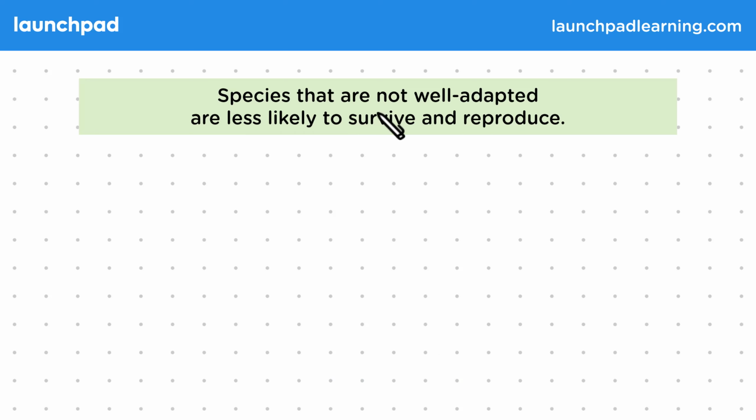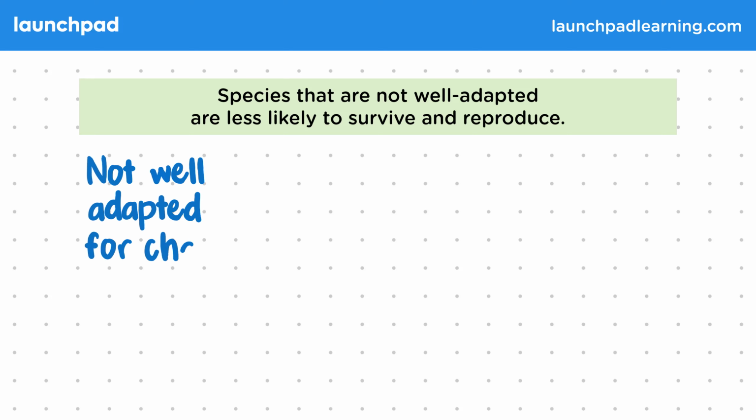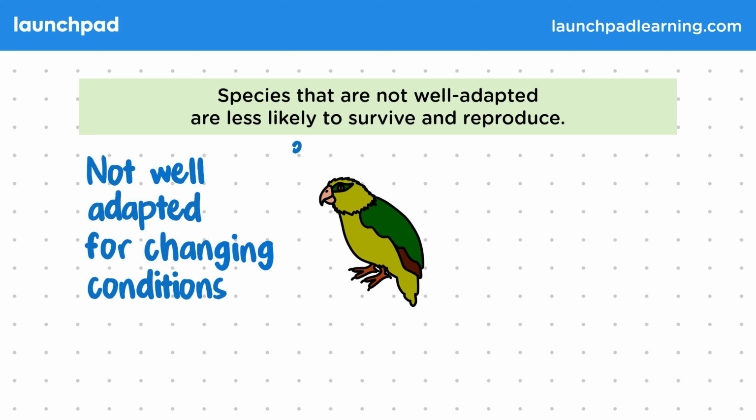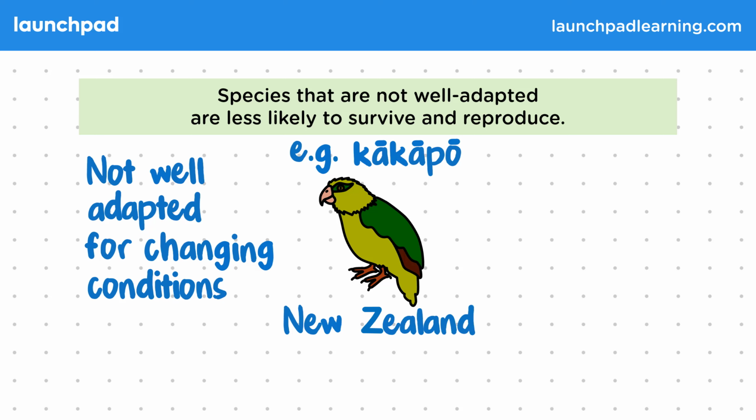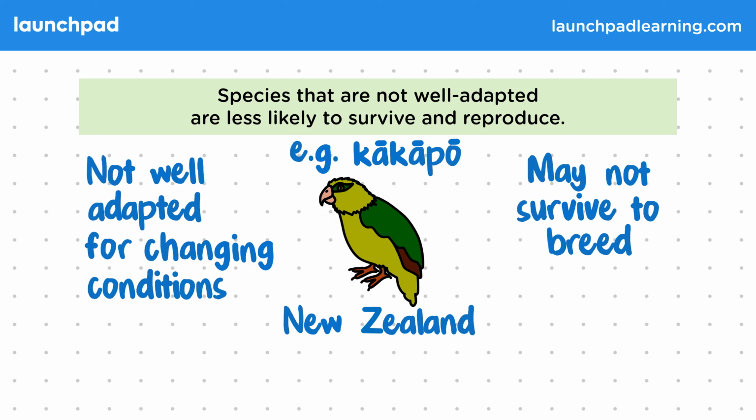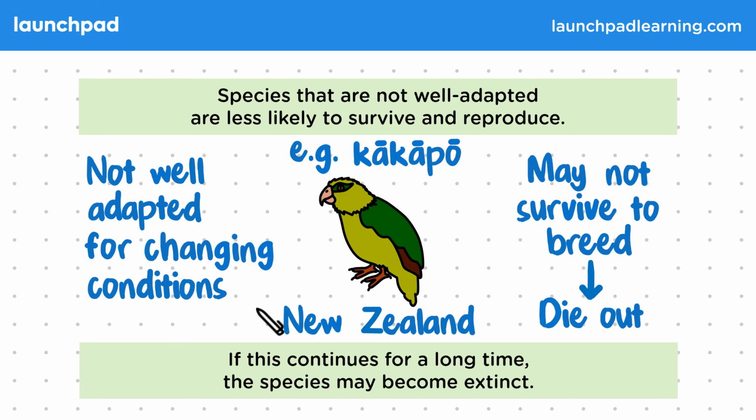Species that are not well adapted are less likely to survive and reproduce. This is particularly obvious when organisms are not well adapted for changing conditions. An example of a poorly adapted animal is the kakapo, a flightless bird found in New Zealand, which is struggling to cope with predators such as domestic cats that have been introduced by humans. Because of these introduced predators, kakapo may not survive to breed, resulting in them dying out. If this continues for a long time, the species may become extinct.